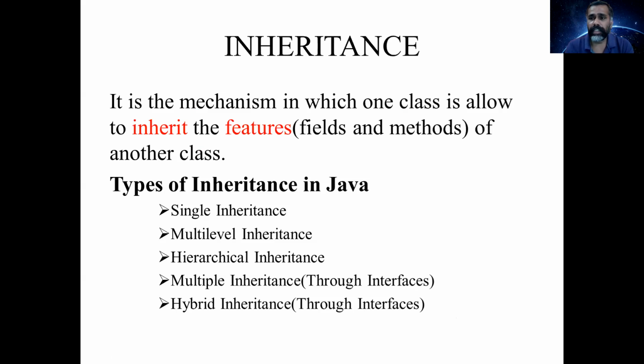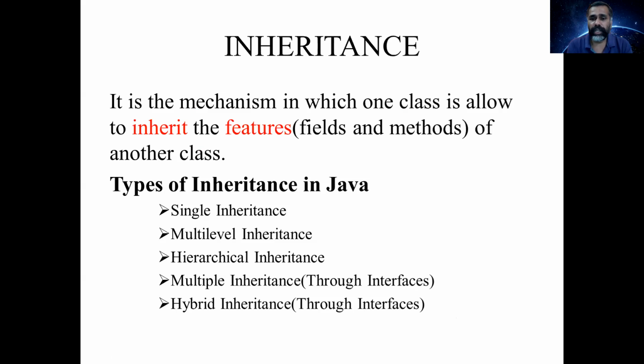Multiple inheritance is not allowed. I have explained in the previous class itself. If there are two superclasses and one subclass, and the same function name exists in both superclasses, it cannot be inherited in the subclass. So there will be confusion at compile time. That is why multiple inheritance is not allowed in Java.